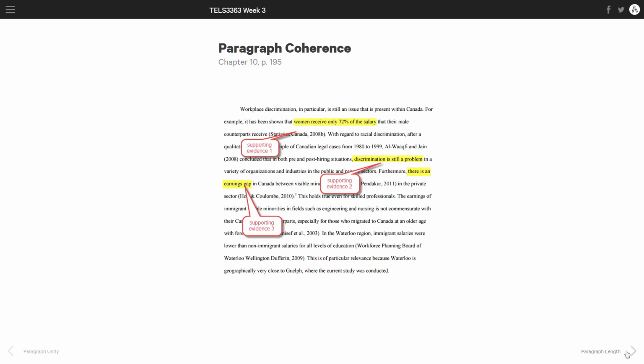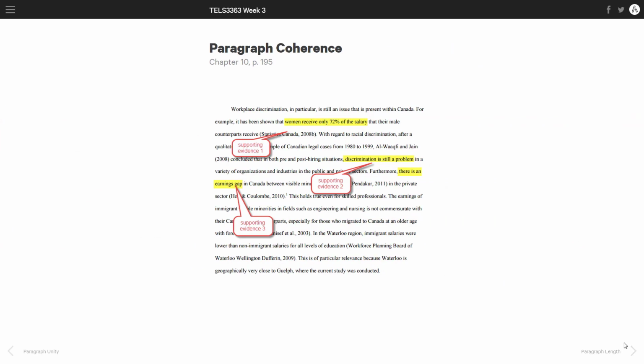The next topic, same paragraph, is about coherence. Coherence is how well the paragraph sticks together by providing evidence to support that original topic sentence again. So as we read through the paragraph, the first thing that is an indicator of some kind of measure is this little mention that women receive only 72% of the salary that their male counterparts receive.